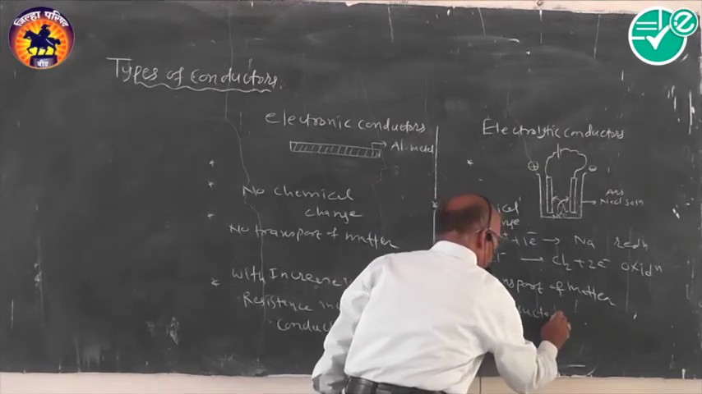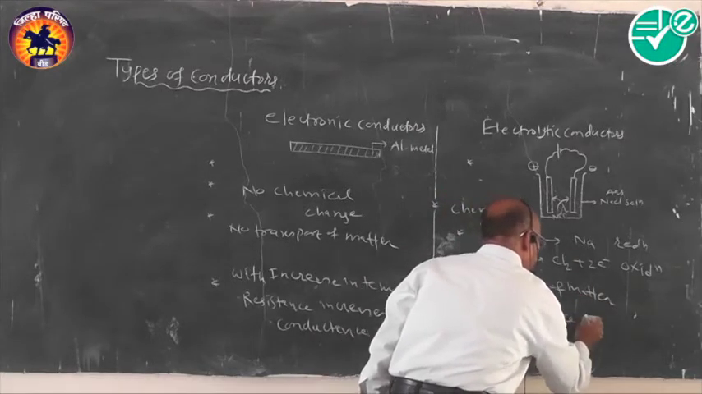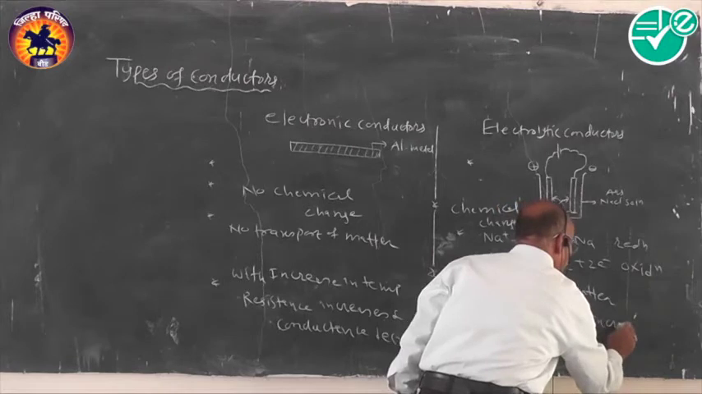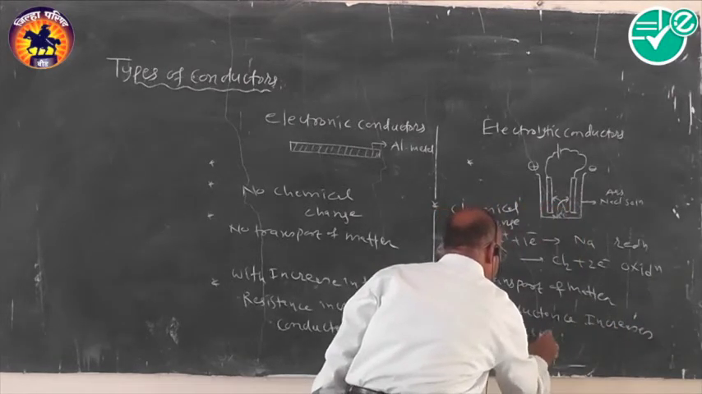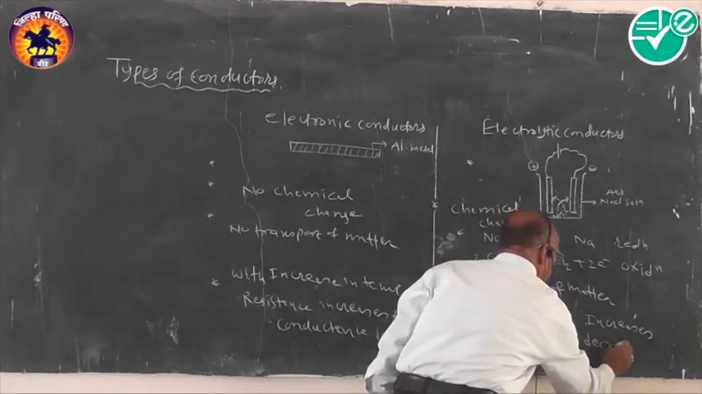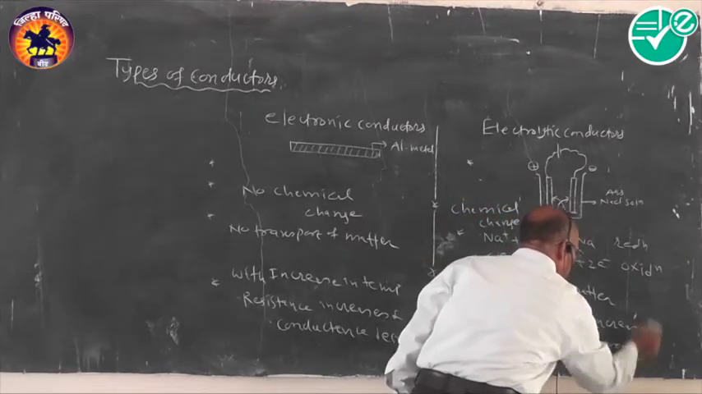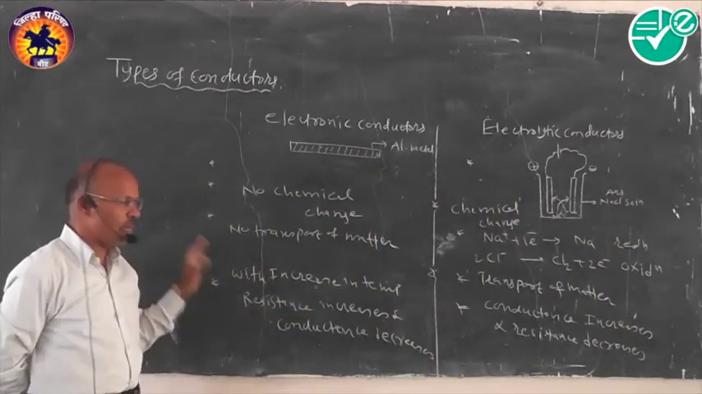If you think about the electrolytic conductors, in this case, with increasing temperature, conductance increases and resistance decreases. Okay. We'll check here like this. Now we'll use the same point, which is very important.